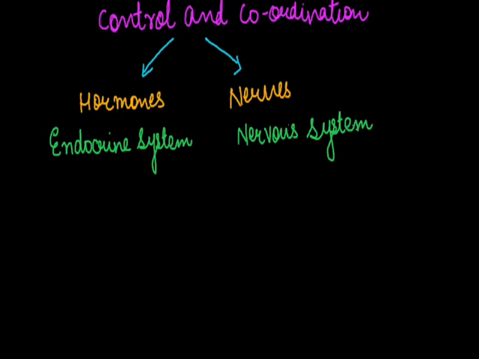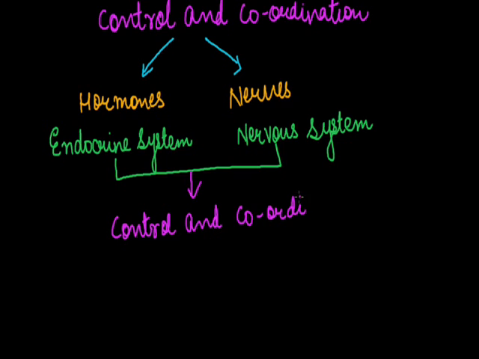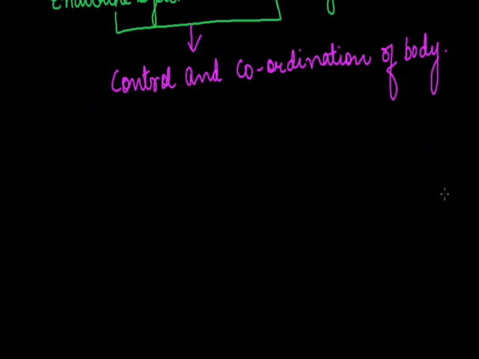The endocrine system and the nervous system are interrelated with each other, and together they bring about perfect control and coordination in the body. These two processes are responsible for the control and coordination of the body. So today we'll discuss the endocrine system.